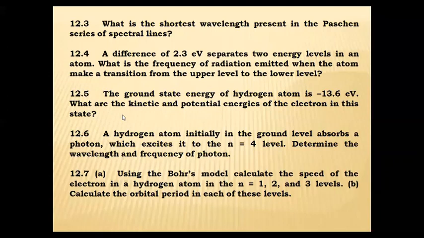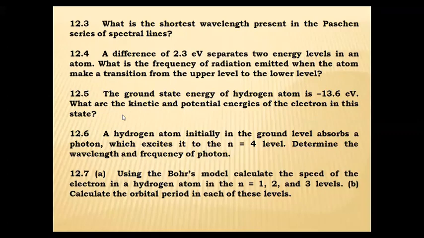Question number 12.6: A hydrogen atom is initially in the ground level and absorbs a photon which excites it to the n equal to 4 level.